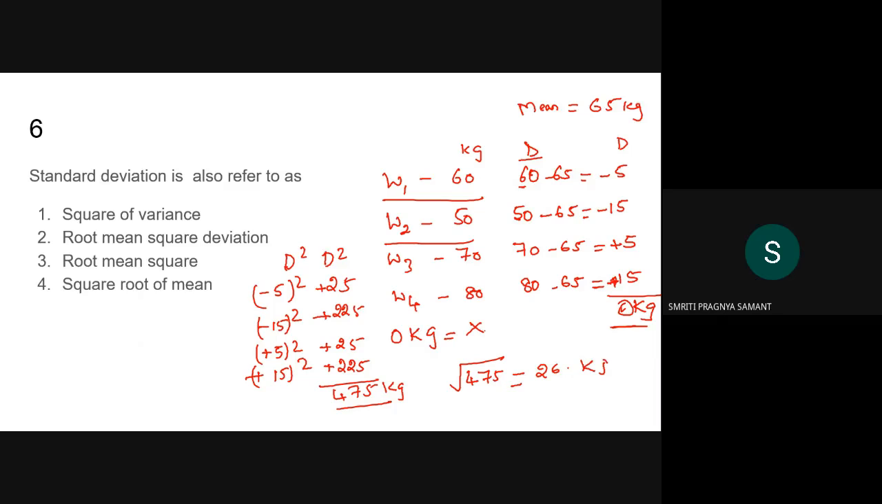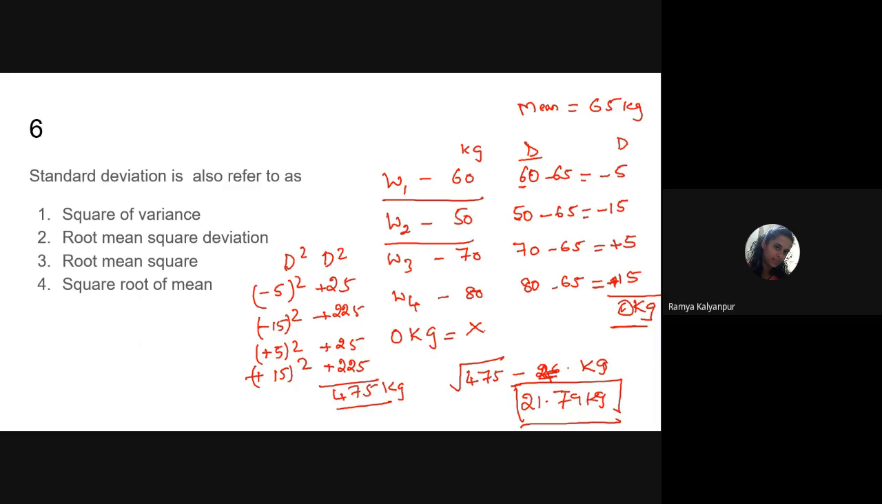So this we can agree. In a class, 26.4? How much, Smriti? 26 point... No, ma'am, not 26.4, it is 21.79 kgs. So we can agree that in a class somebody can have a weight of 21.79.